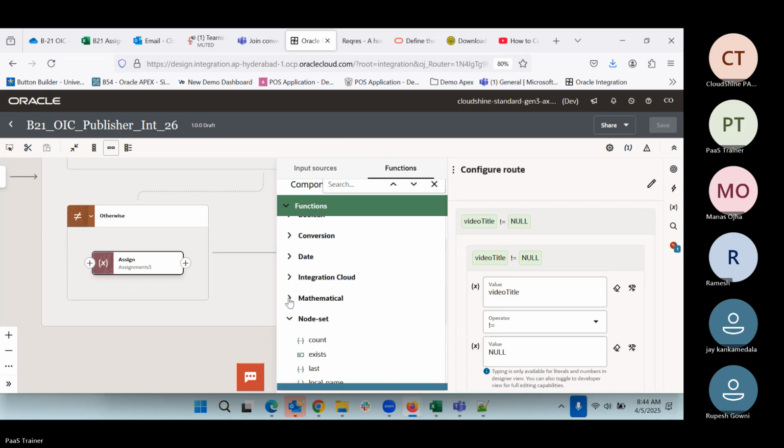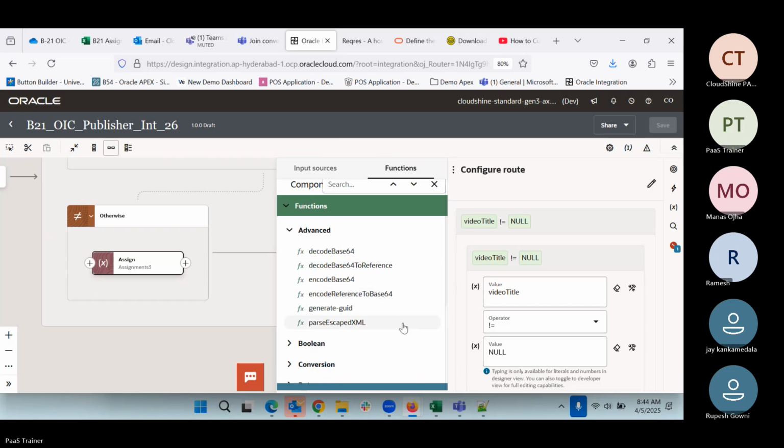Code set, mathematical, regression, date, conversion, boolean. I think directly we don't have any such function.